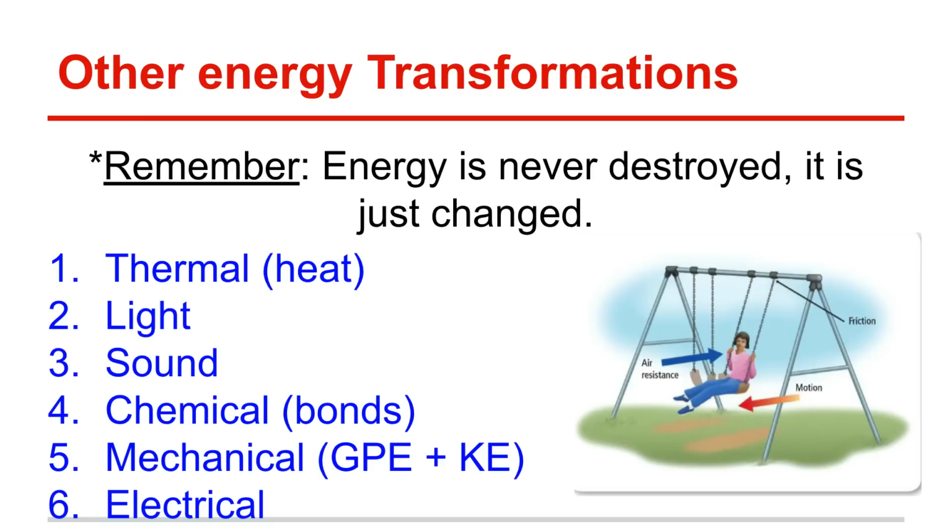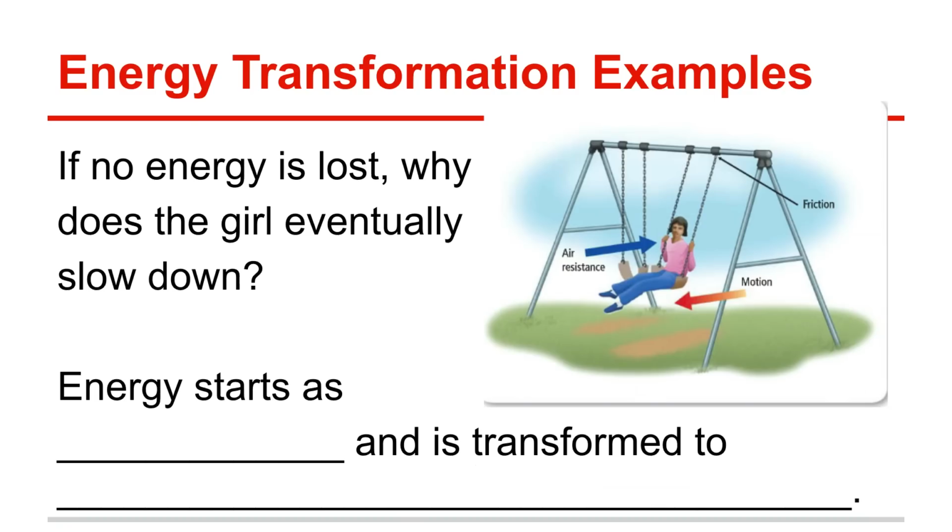We've got chemicals stored in bonds, mechanical, like we just talked about, and electrical energy, just to name a few. So the thing that we need to remember with energy transformations is that energy is never destroyed, it's just changed. We're not going to run out of energy. We just sometimes change it into things that are not as useful. So for these ones, we want to talk about what type of energy did we start with and what did we end with.